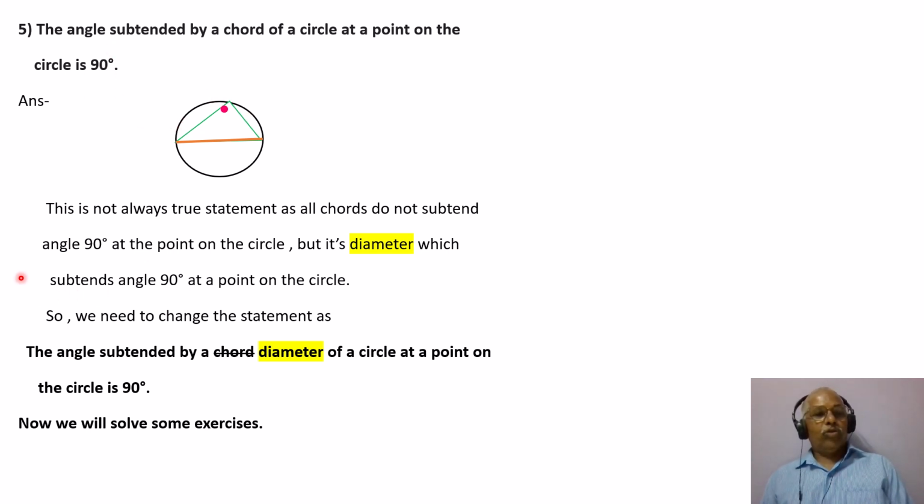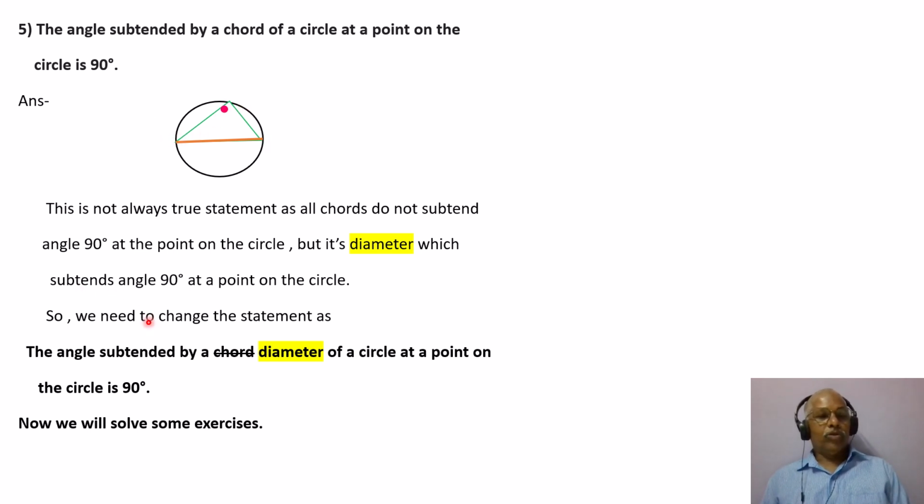This is not always a true statement, as all chords do not subtend angle 90 at a point on the circle. If the chord is small, it will not subtend angle 90, but a diameter subtends angle 90 at a point on the circle. This is a particular case: a diameter is a chord, and then it subtends angle 90.